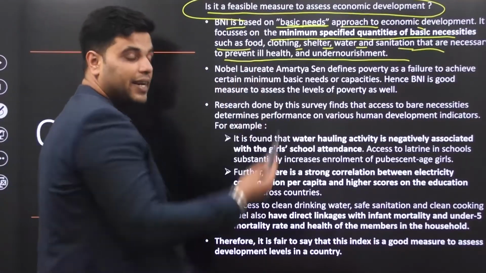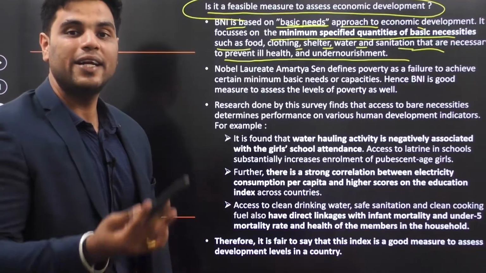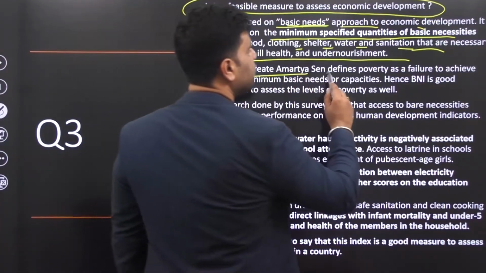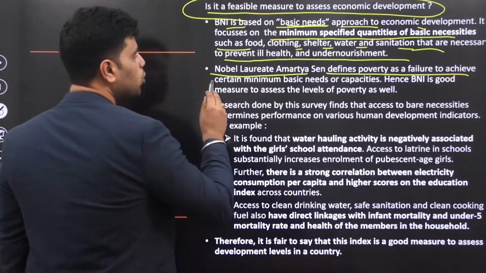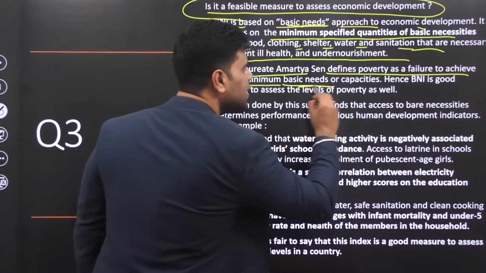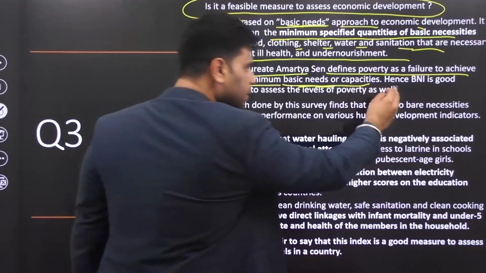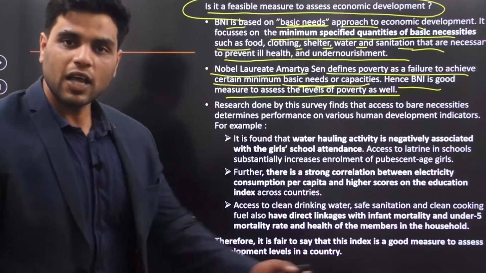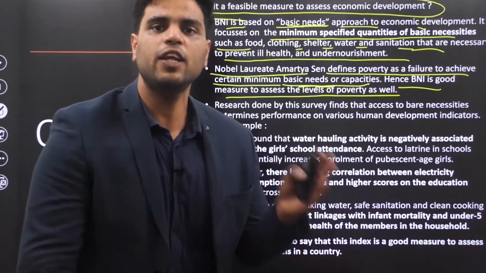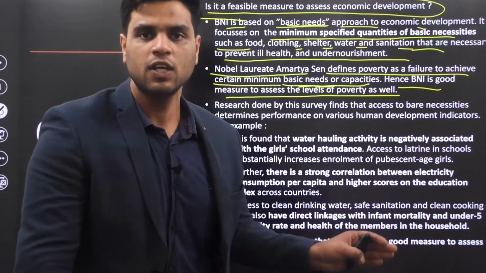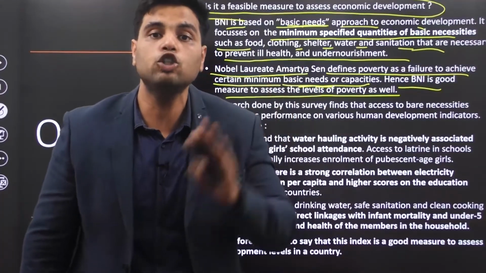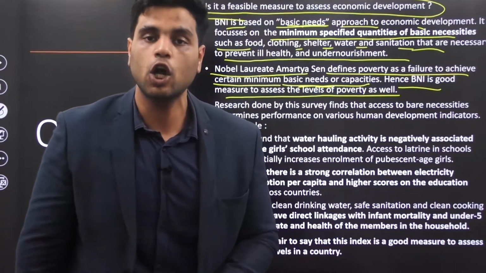Now, this bare necessities approach is also connected to India's Nobel laureate in economics, Amartya Sen. Nobel laureate Amartya Sen defines poverty as a failure to achieve certain minimum basic needs or capacities. Hence, BNI is a good measure to assess the levels of poverty, right? Because Amartya Sen defined poverty as failure to meet certain basic requirements. So if BNI is targeting those basic requirements, BNI is also a measure of assessing poverty levels in your country.